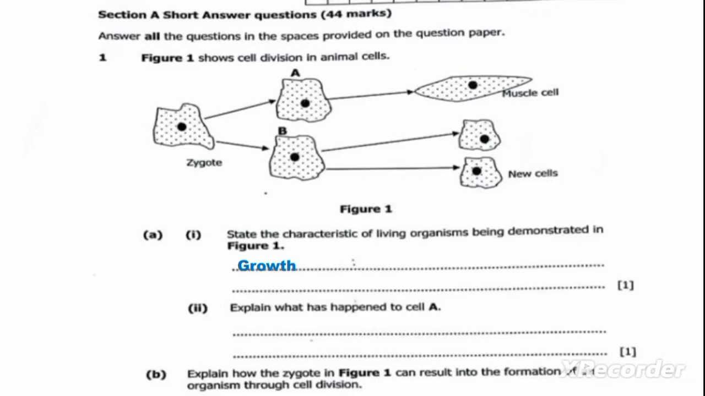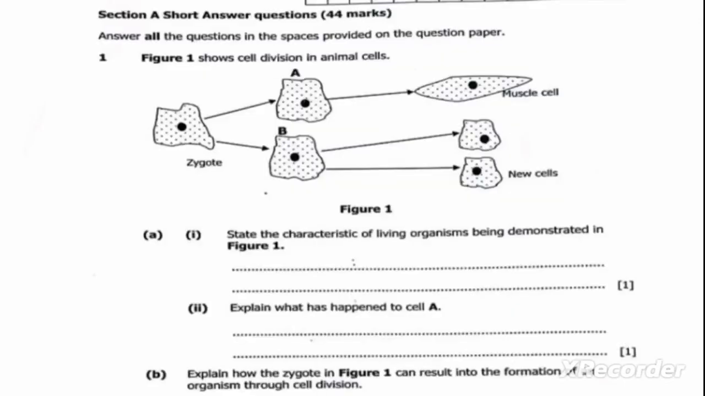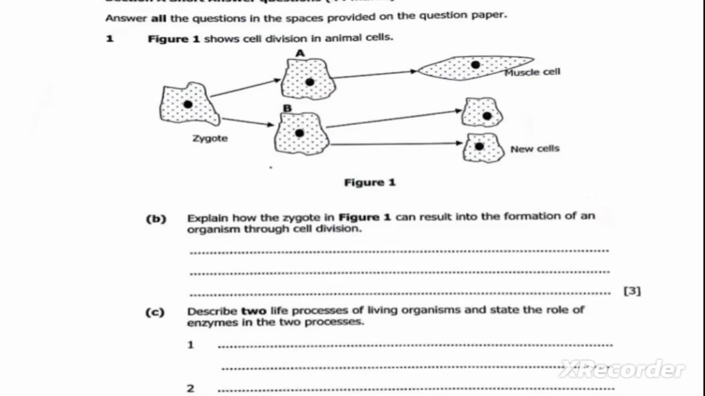So this function is specific to this particular cell. Like the function of a muscle cell is to produce movement by contraction. So it has its specific function. We can see that cell A has developed into a specialized cell. A specialized cell has its own function. It doesn't do a general function, but it has its own function. So we are going to say cell A has developed into a specialized cell. We move on to the next question, which is question B.